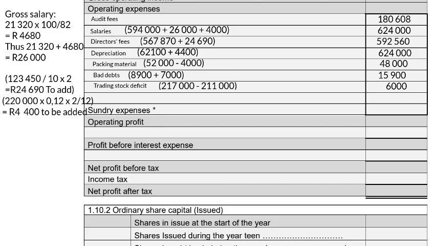Remember, the trading stock deficit expense is the amount of stock that the company cannot account for in the warehouse, and therefore it needs to be subtracted. To calculate the sundry expenses, it's going to be our balancing figure as stated in adjustment L.